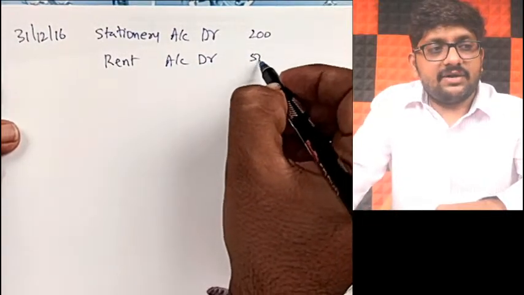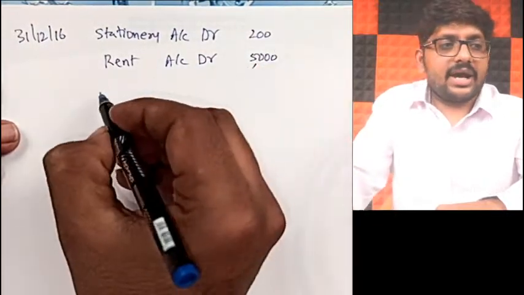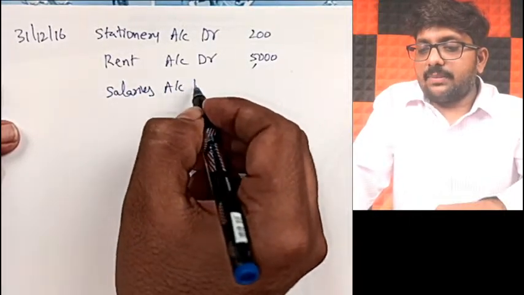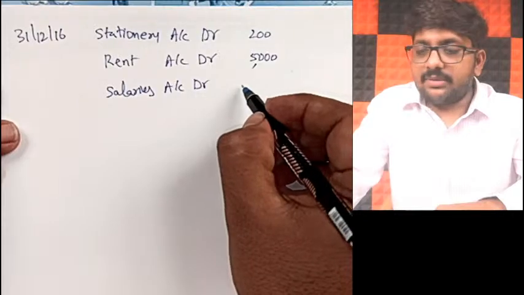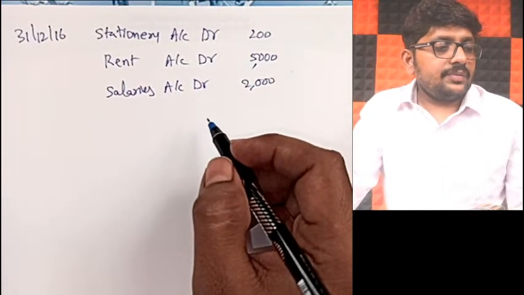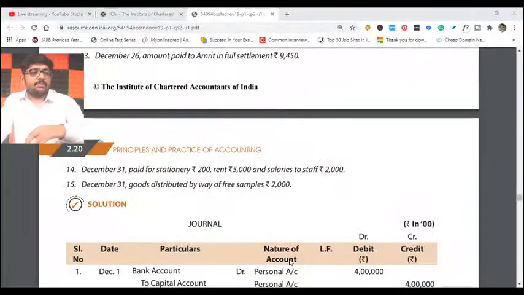How much has this fellow paid? 5,000. Okay. Next, salaries account debit. In the name of salaries, how much has he paid? 2,000 rupees he has paid. So all put together, I will assume that I have paid through bank, for example, to bank account. To cash or bank, anything can be written, but I'll assume that to be bank. So it will be 7,200 rupees.